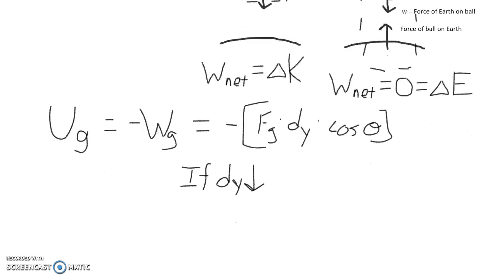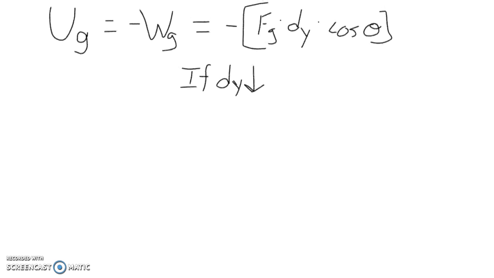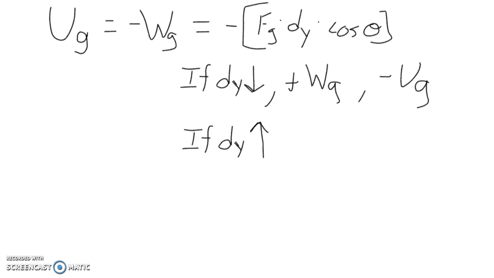If the vertical displacement of the ball is downward in the same direction of gravity, such that the angle between them is zero, then gravity does positive work, which results in a decrease in potential energy. However, if the vertical displacement is upward against the force of gravity, then the angle between the displacement and force vectors is 180 degrees, which results in negative work done by gravity. Looking at our original definition of potential energy, if the work done by gravity is negative, that then results in a positive gain in potential energy.